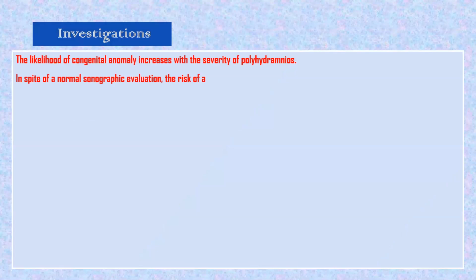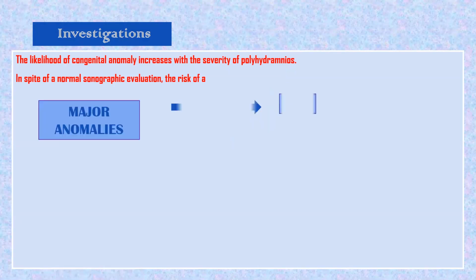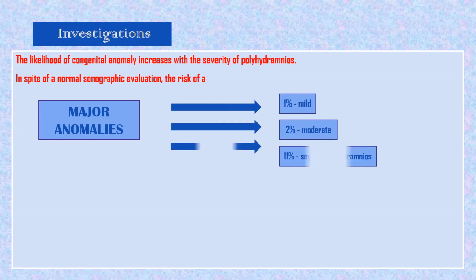Now, the likelihood of congenital anomaly increases with severe polyhydramnios, in spite of a normal sonographic evaluation. What we said initially, the likelihood of congenital anomaly will increase with severity of polyhydramnios. Now we are talking about sonography: ultrasound told us it is normal, no anomalies. Still, with mild polyhydramnios, 1% anomalies can be there.